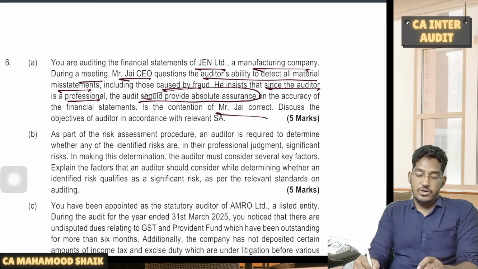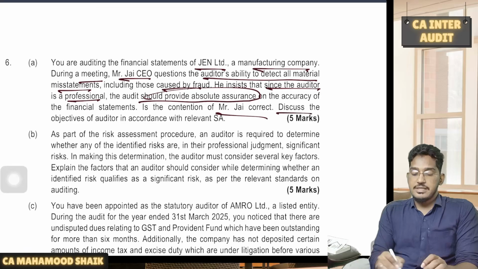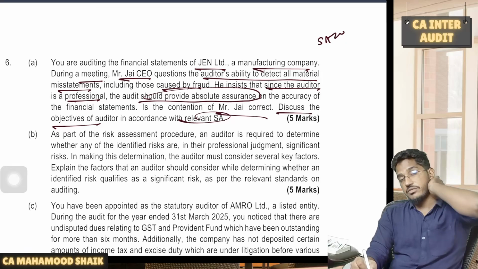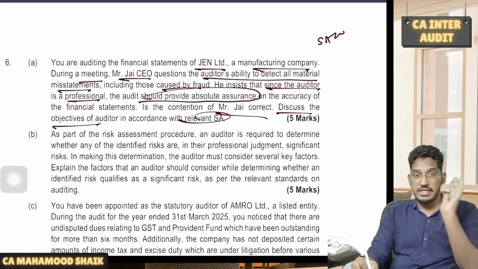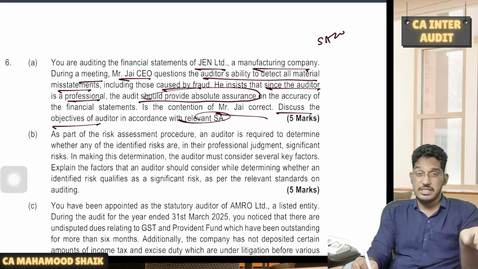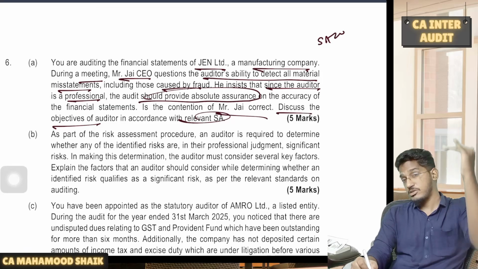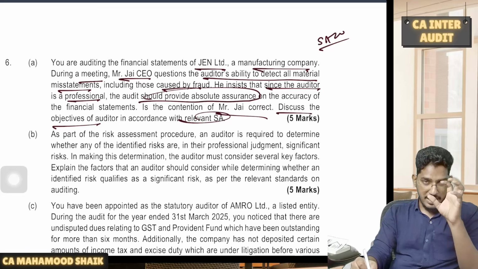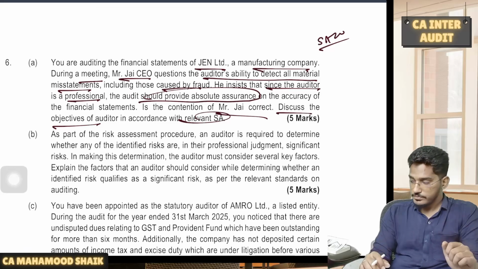No. He is expecting the auditor to give absolute assurance. Is it possible? No. Discuss the objectives of the auditor in accordance with the relevant SA, nothing but SA 200. Is an objective related question there? Yes. As an auditor, we are required to obtain only reasonable assurance whether financial statements are free from material misstatements. So what is reasonable assurance? It is a high level of assurance but not absolute assurance. So that objectives of audit paragraph, you have to write it here.